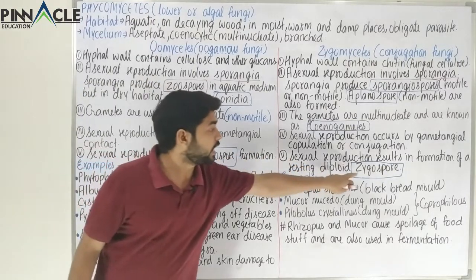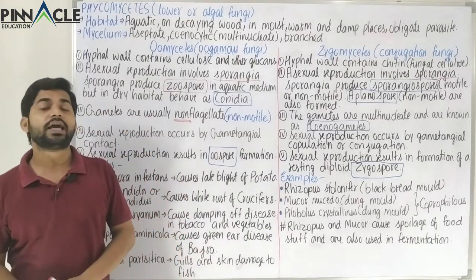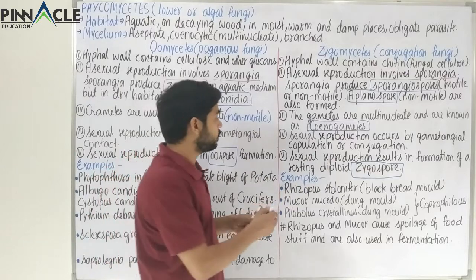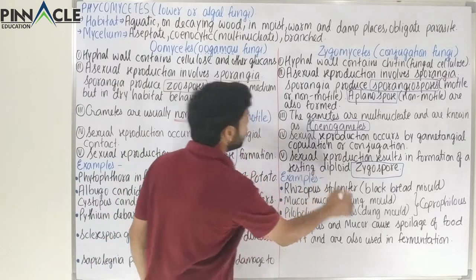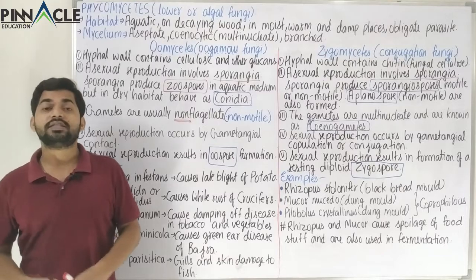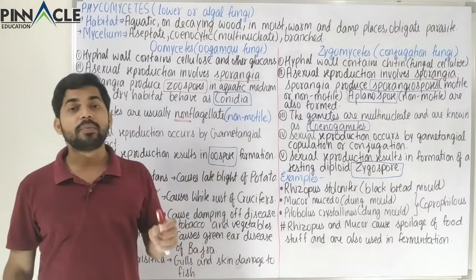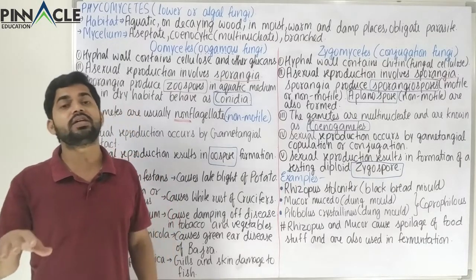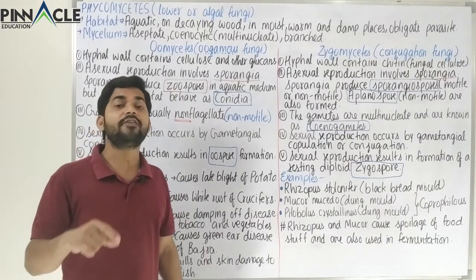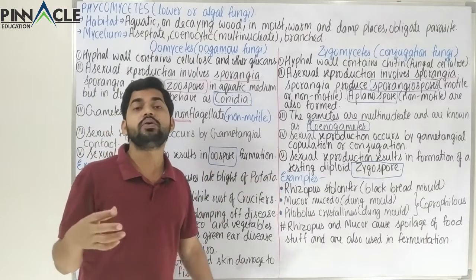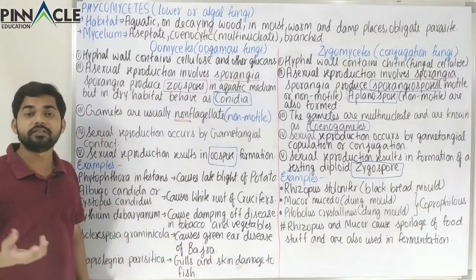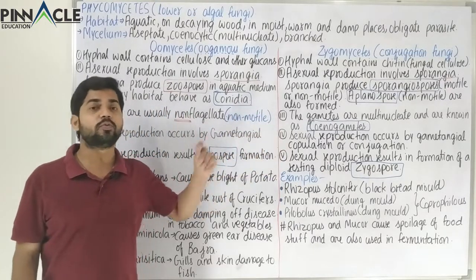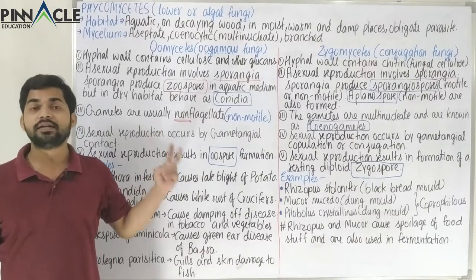Now here we have the zygospore. The difference between the zygospore and oospore is that the zygospore is a resting diploid spore. It is a resting spore. That means this zygospore will not form a new fungus immediately. There will be an intermediate or intervening stage after which the fungus will produce mycelium, the main fungal body. So this was the difference between the two categories of Phycomycetes, the Oomycetes and Zygomycetes.